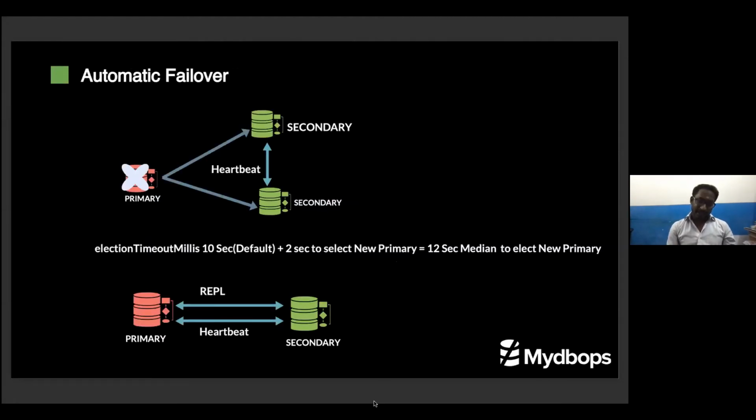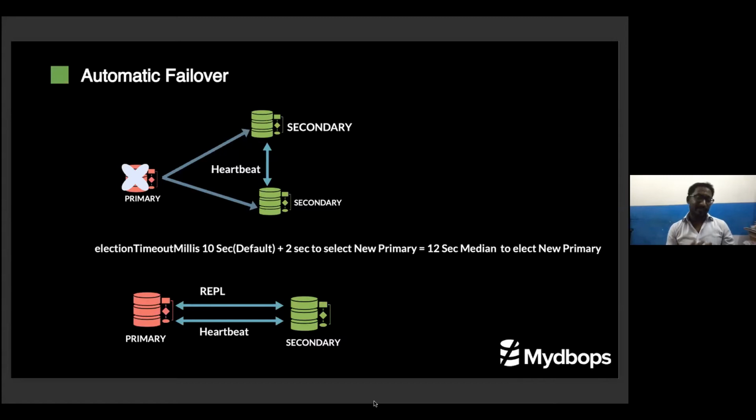As you mentioned, Manoj, this is a distributed system. What happens if my primary goes down? The beauty is that when the primary goes down, another secondary automatically becomes the primary. So your job is very easy. You don't need to manually type a bunch of commands to change a secondary to primary. It is automatic failover, which is built into MongoDB. It is well known to every DBA, but as I said, this is for newbies.